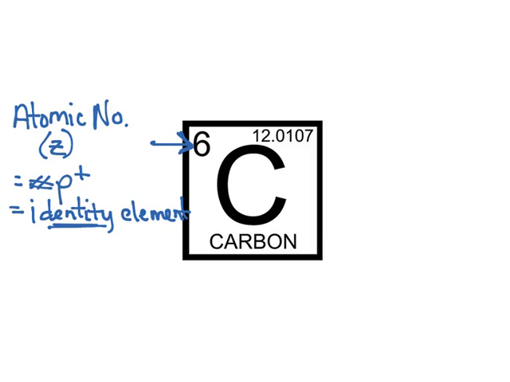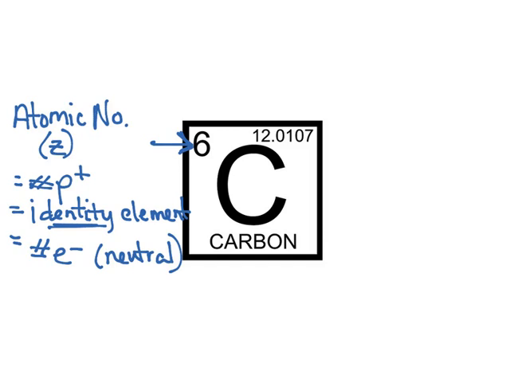Now, in a neutral atom, in other words, an atom with no charge, the number of electrons has to be equal to the number of protons. But that's only if the atom is neutral. We're going to talk later about ions, where we change the number of electrons and it's no longer neutral. But when we have a neutral atom, the protons and electrons are both equal to the atomic number.